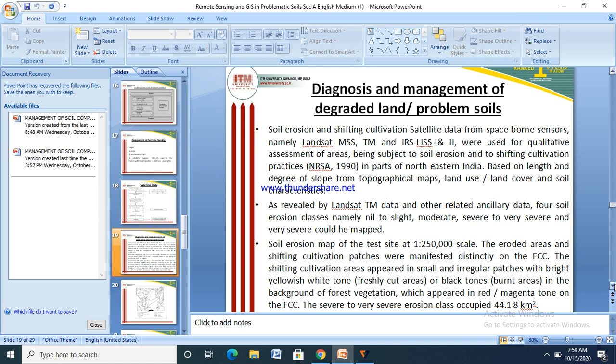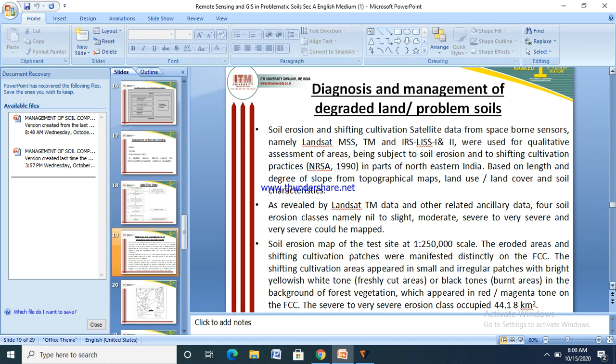distinctly on the FCC. The shifting cultivation areas appear in small and irregular patches with bright yellowish tone, and freshly cut areas in black tone and burnt areas in the background of forest vegetation which appeared in red and magenta tone on the FCC.